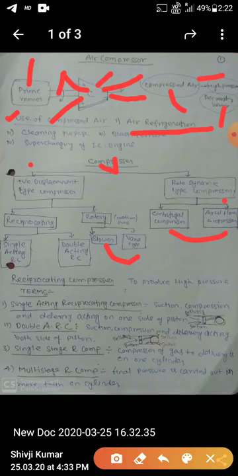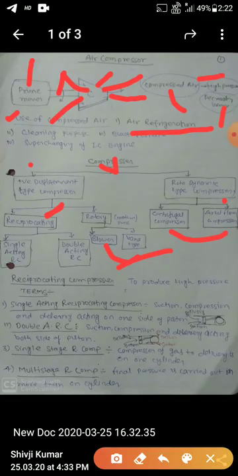Reciprocating compressors are also divided into two types. One is the single acting reciprocating compressor, and the other is the double acting reciprocating compressor. This is very important because it is in our syllabus. I have already discussed all types of compressors. You can see here, I already told you the reciprocating compressor is used to produce high pressure, and it is divided into two parts: single acting reciprocating compressor and double acting reciprocating compressor.